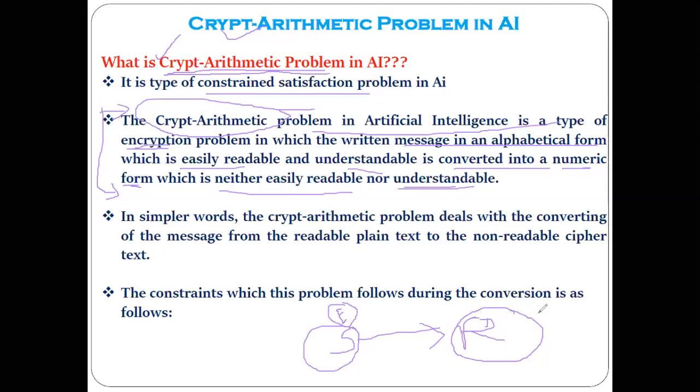It can be decrypted by the receiver only. Why does this need to be done? Why is this encryption and decryption required? What is the need of these?